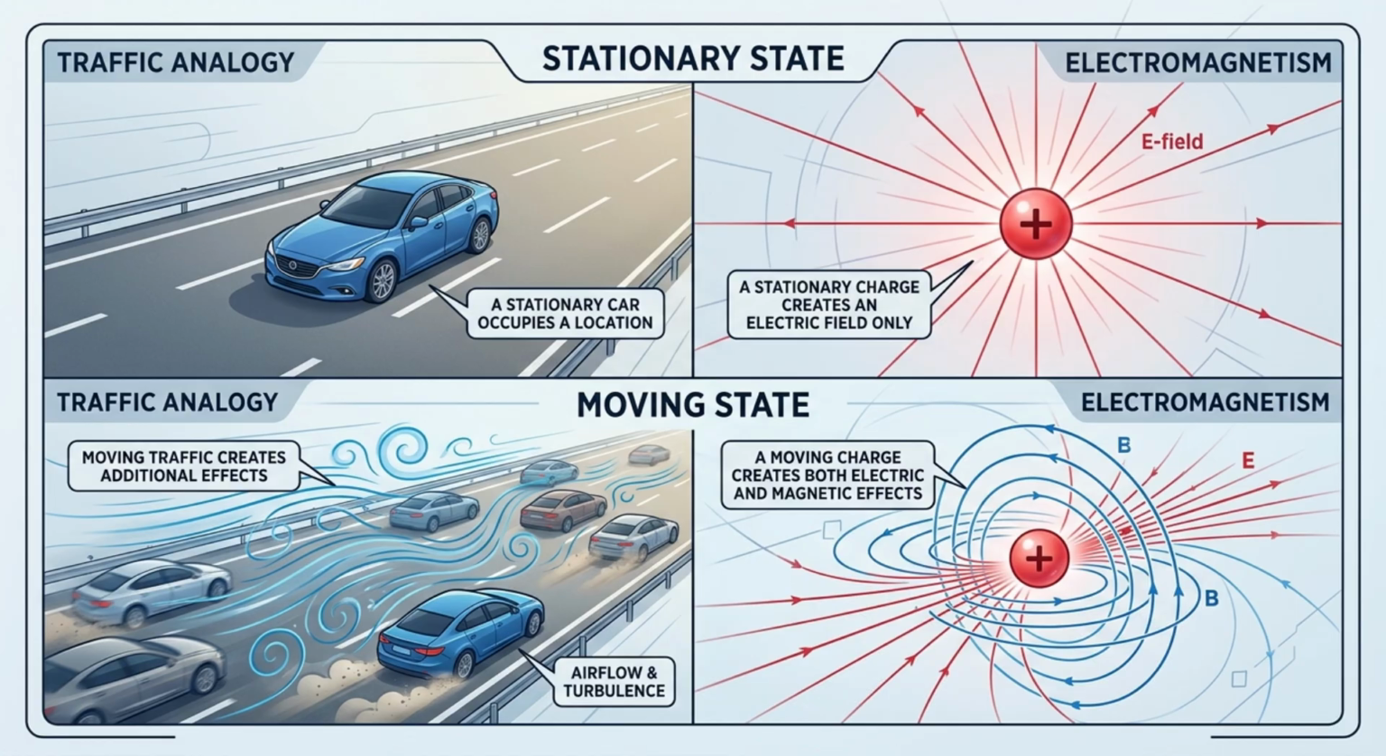Intuitively, imagine traffic moving along a highway. A stationary car simply occupies a location, but moving traffic creates additional effects such as airflow and turbulence. Similarly, a stationary charge creates an electric field, while a moving charge creates both electric and magnetic effects.